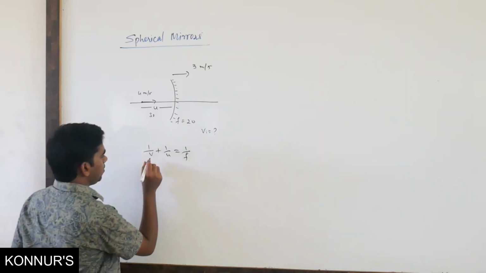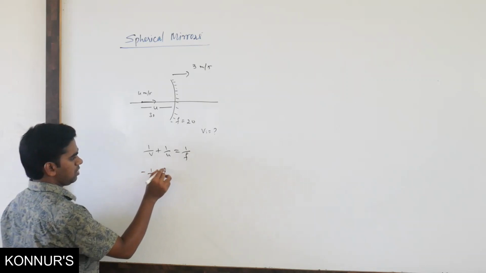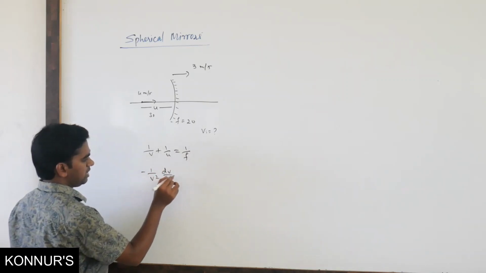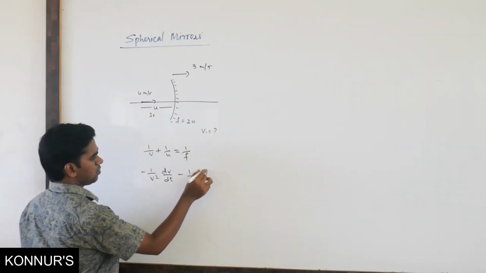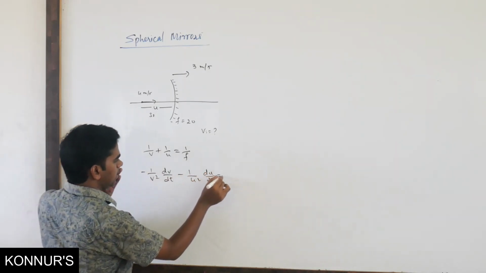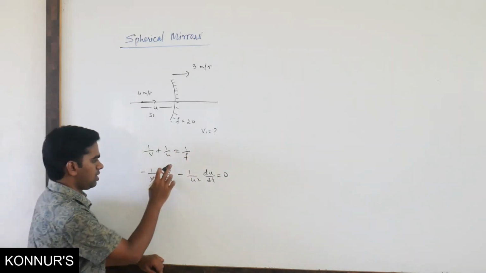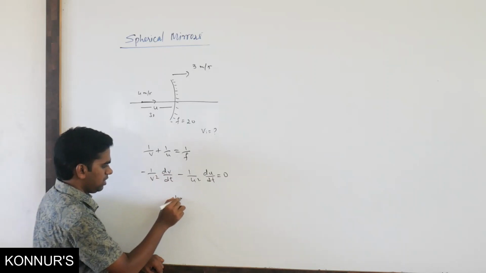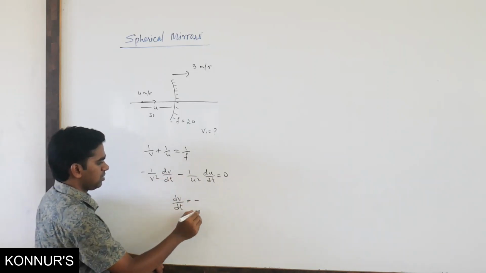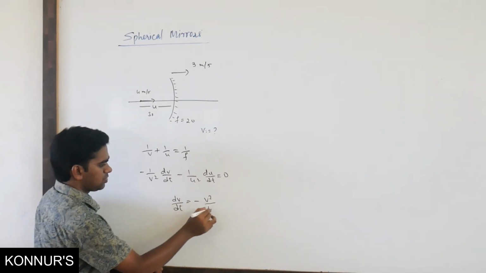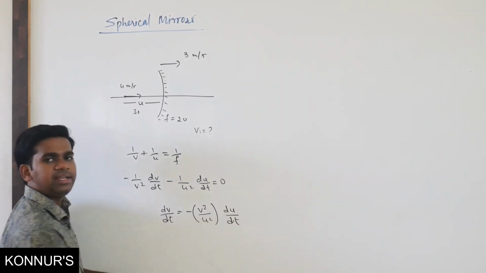So differentiate this equation with respect to time. We get minus 1 by v square dv by dt, again minus 1 by u square du by dt equals 0, since 1 by f is constant. We want dv by dt, so dv by dt equals minus v square by u square into du by dt.